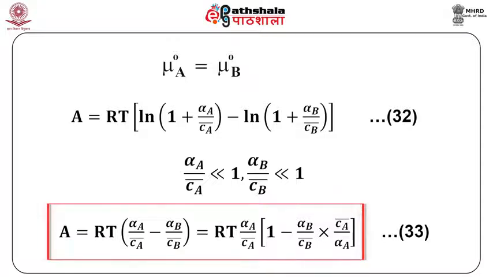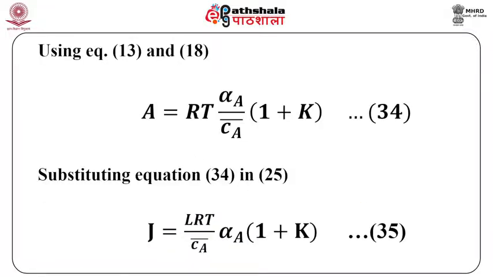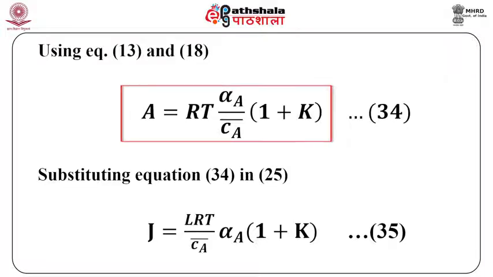which is equal to RT (alpha A/Ca bar)(1 - (alpha B/Cb bar)(Ca bar/alpha A)). Using equations 13 and 18 in this equation, we get the expression of A as RT alpha A/Ca bar (1 + K).